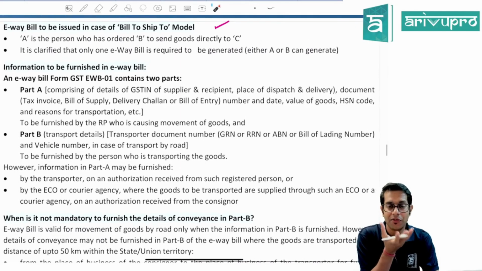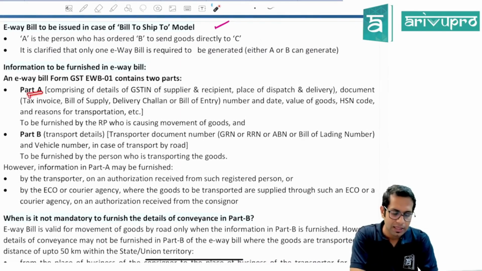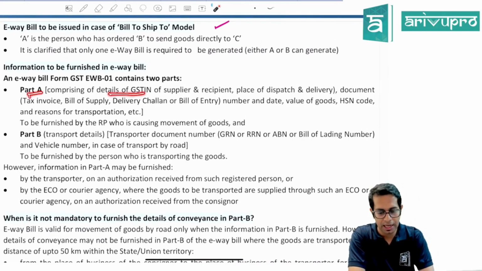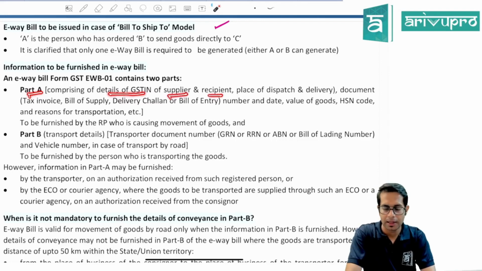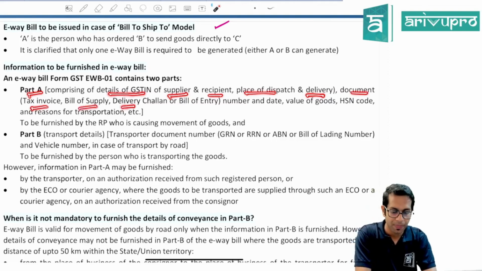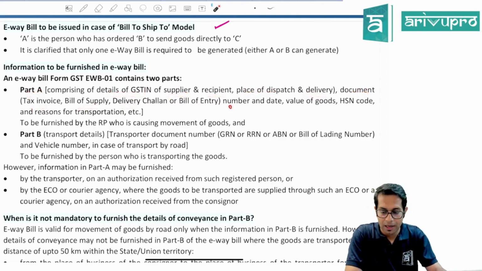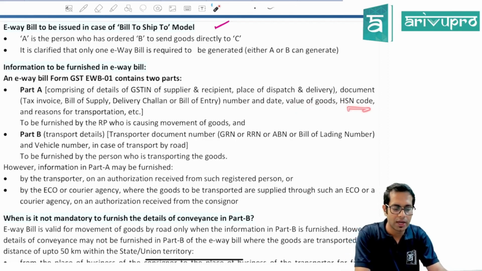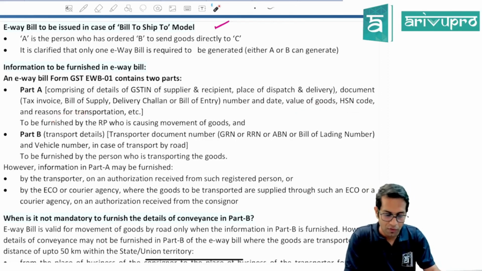Now, what is the information in these? Part A consists of the GST details of the supplier and recipient, the place of supply, the place of dispatch as well as the place of delivery, the document number, that is the tax invoice, bill of supply, or delivery challan number, then the e-way bill number, the value of the goods or services, the HSN code, and the reasons for transportation of goods. And it will also contain Part B details.